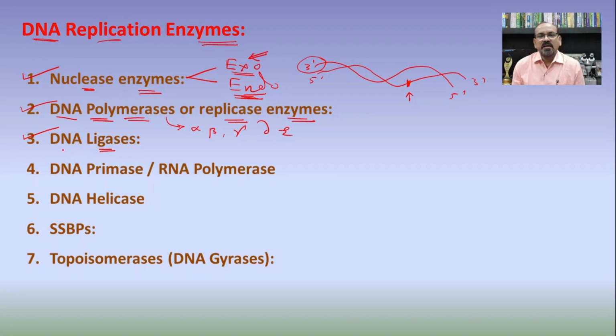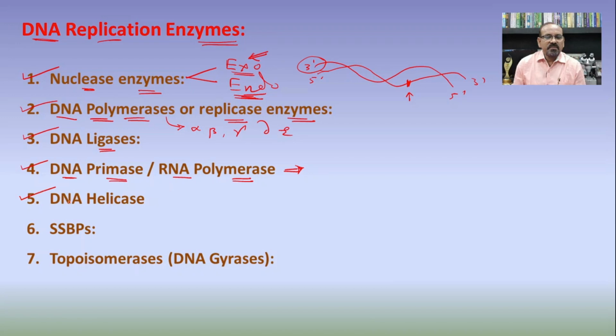The third type is the DNA ligases. The DNA ligases are the enzymes responsible for joining the two nucleotides with each other during replication. Then the fourth one is the DNA primase, or the RNA polymerase. DNA primase is responsible for the synthesis of the RNA primer in the eukaryotes. In prokaryotes, out of the two strands, on one strand the primer is synthesized by the RNA polymerase, and on the other strand the RNA primer is synthesized by the DNA primase. This is the difference in the formation of the primer in prokaryotes and eukaryotes.